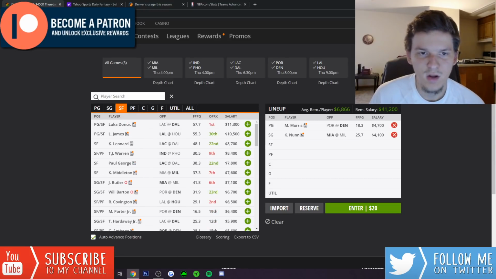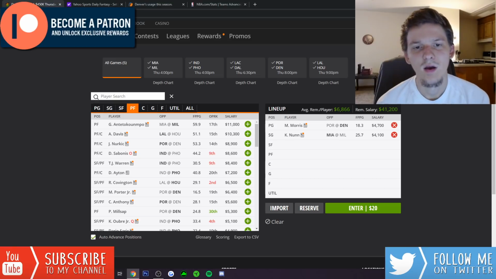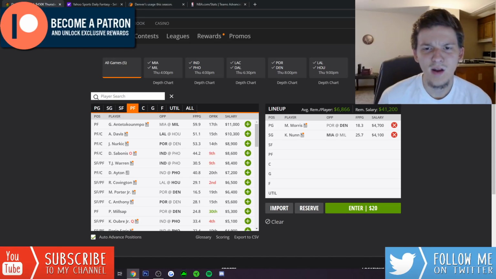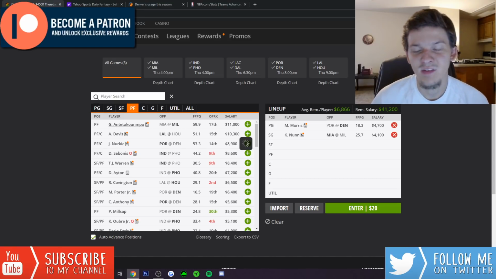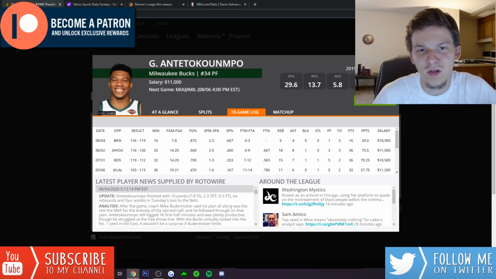So let's go ahead and talk about the power forward position now. So at the top here, we got Giannis and AD, 11K and $10,300. Giannis is someone that I'm kind of worried about right now. He was really limited in their last game against Brooklyn. He only played 16 minutes. He pretty much just played the first half. I don't expect that to be the normal. I think he's going to be back to his full allotment of minutes.